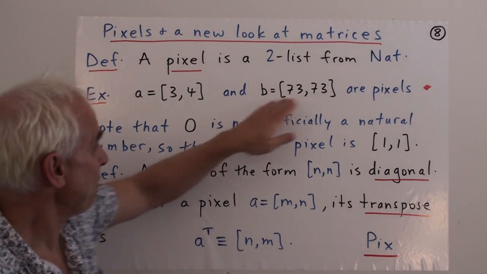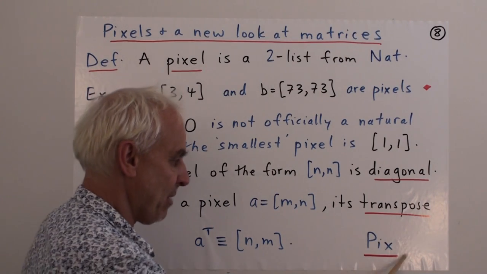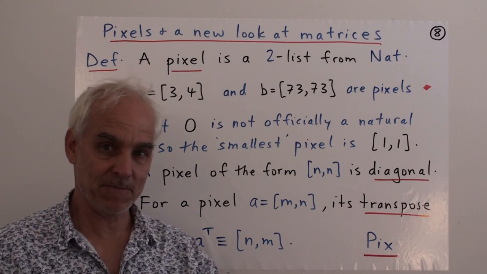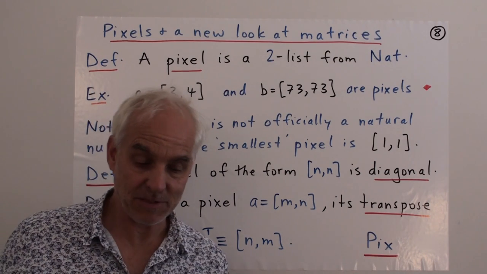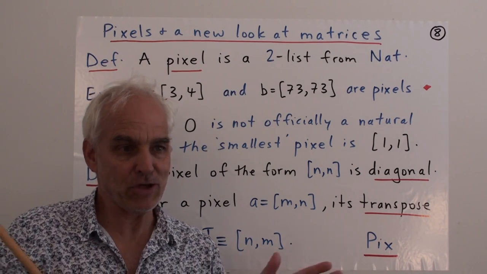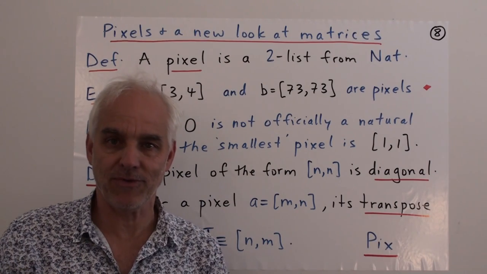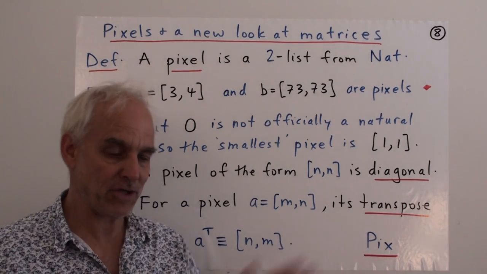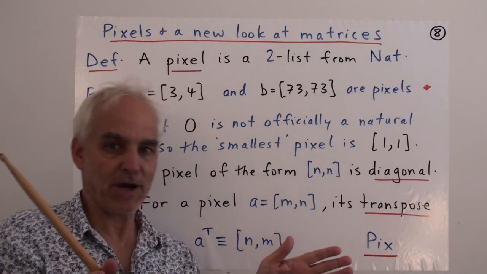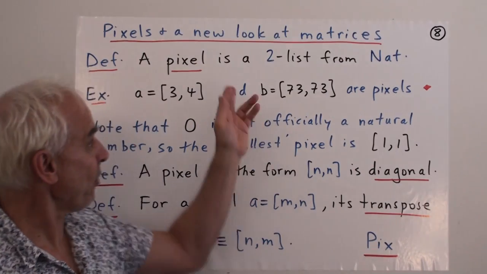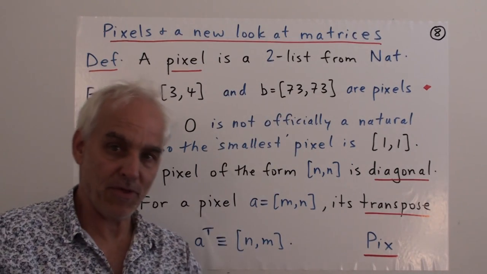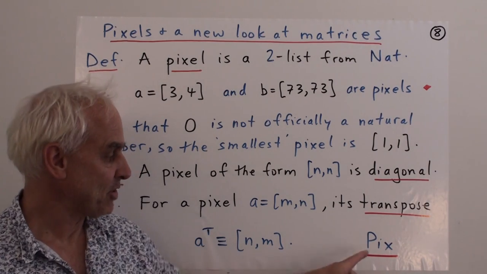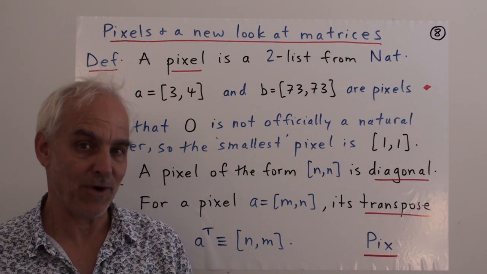So we've defined some new objects, and let's give these new objects a type name. The type now will be pix. You can think of pix as being a natural two-dimensional generalization of natural numbers. Natural numbers just go 1, 2, 3, 4, 5, and so on, in one direction. Now we're allowed two directions. We have a first coordinate and a second coordinate. They're both natural numbers. This is going to be a pretty interesting type of object for us.